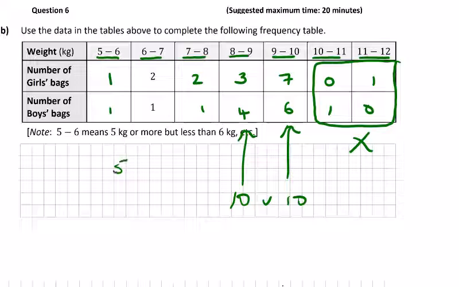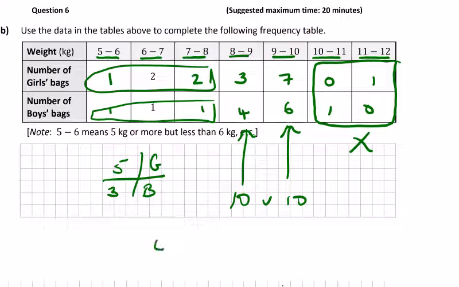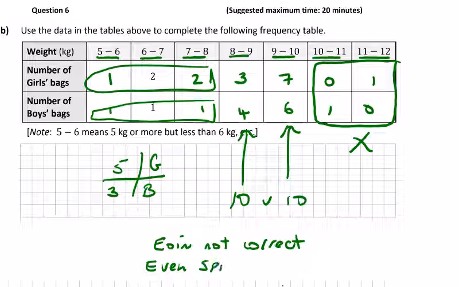And then 5 down the other end for the girls, and it was just 3 for the boys. And you can say, look, I think that's a pretty even spread too. So I would say no, Owen is not correct based on the data. We could expand on that by just saying even spread or even distribution of weight of bags, and that will be enough.